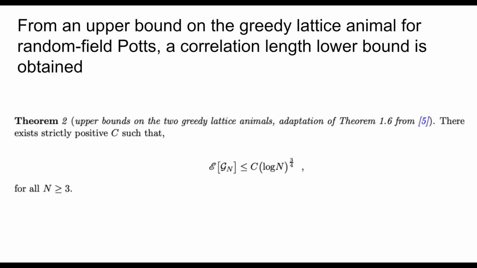And so, from an upper bound on the greedy lattice animal for the random field Potts model, a correlation length lower bound is obtained. This is given in the adaptation of Professor Jian Ding and Dr. Matteo Wirth's results in Theorem 2, in which we can obtain an upper bound to the expectation, where this expectation is taken with respect to the random field, or the Gaussian disorder, that we introduce in the random field Potts model Hamiltonian, which is similarly upper bounded by some c times a logarithm in n raised to the 3/4 for all n greater than or equal to 3.